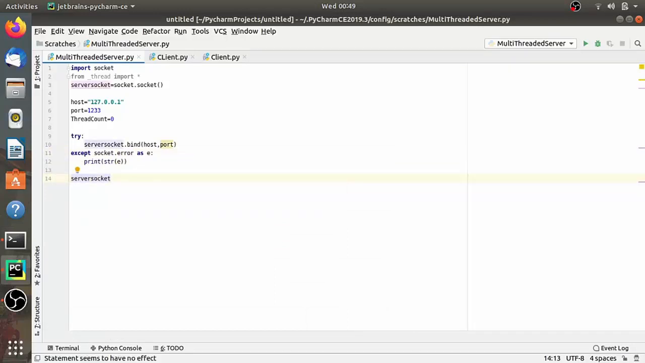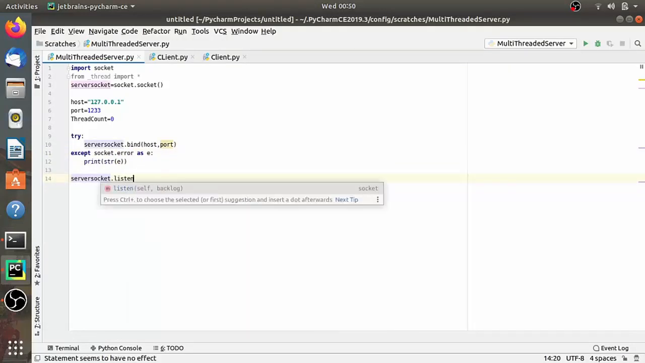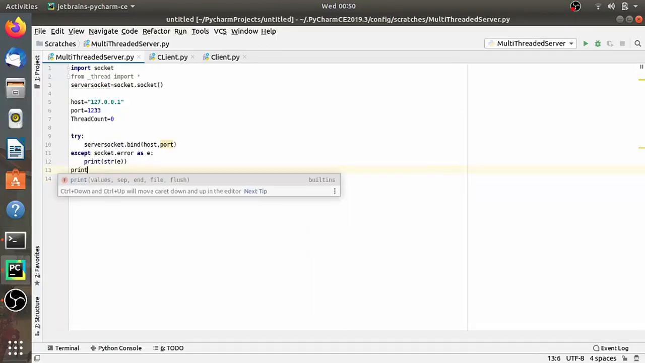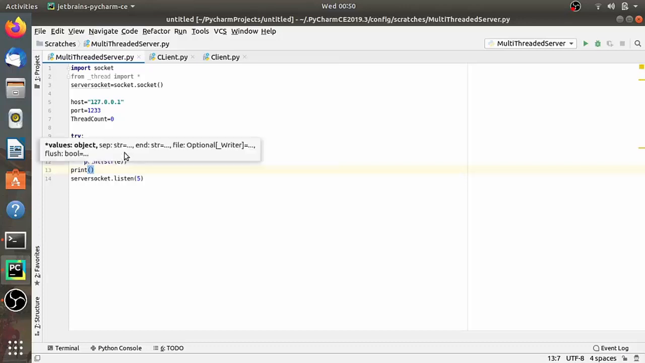And now let's start listening. So server_socket.listen, and here we have seen that we have to pass some argument, so let's say 5, and let's print here, waiting for connections.